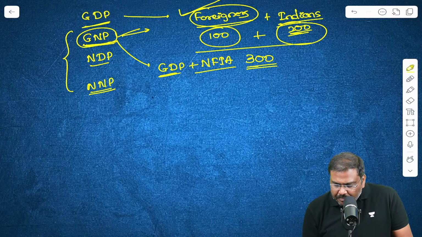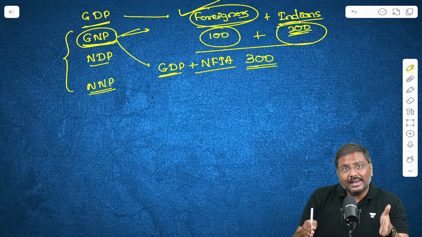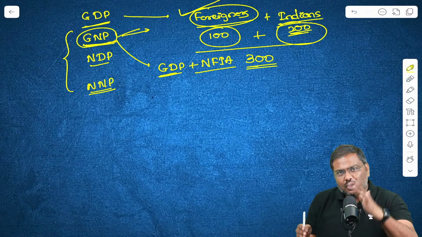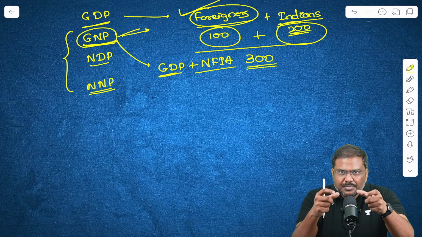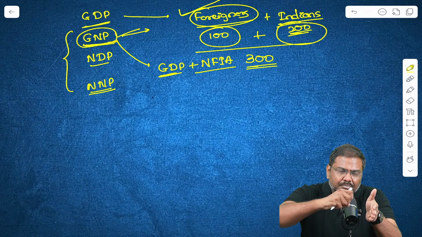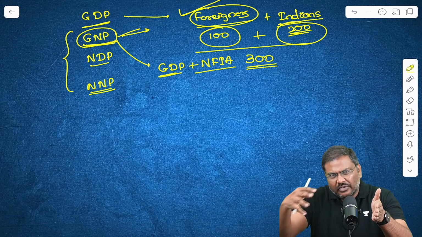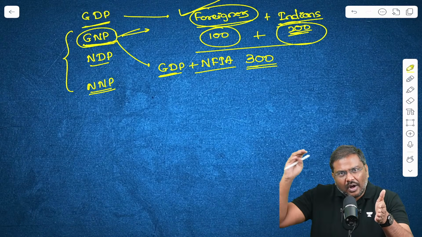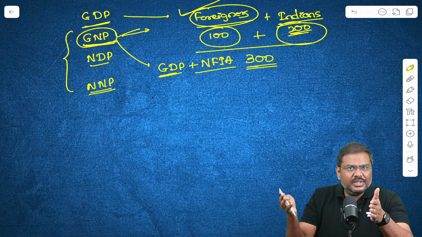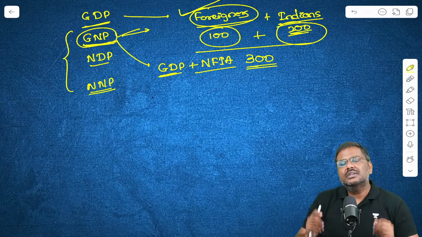So simple formula. In GDP, you have the production which has happened in India, which has been contributed by residents as well as non-residents. From this particular GDP number, I repeat, from this GDP number, you subtract the contribution done by the non-residents of India. For example, a foreign individual or a foreign resident, for example, resident of USA coming to India, working in India for a period of, let's say, 5 months.